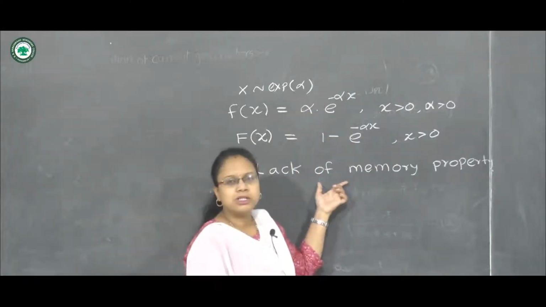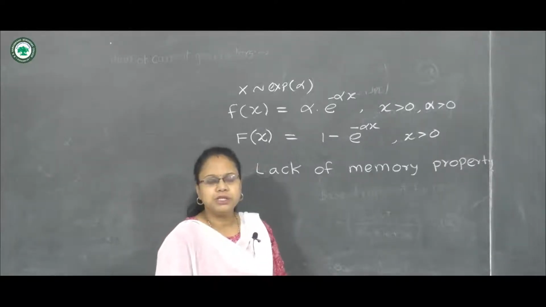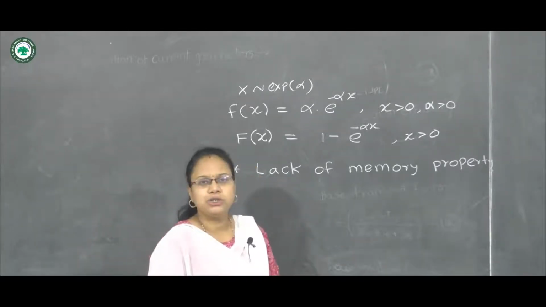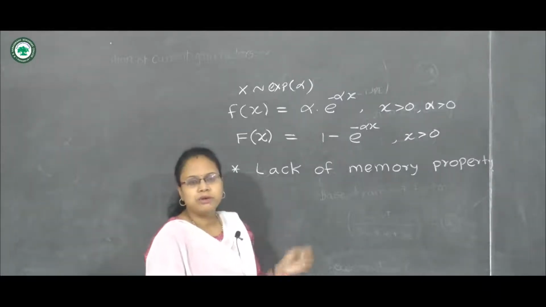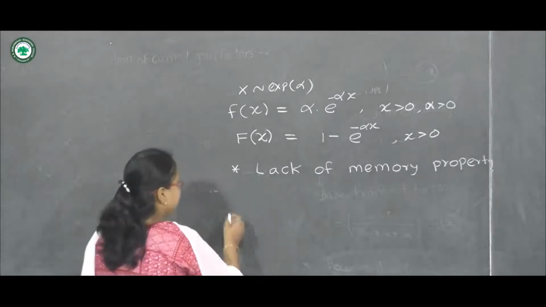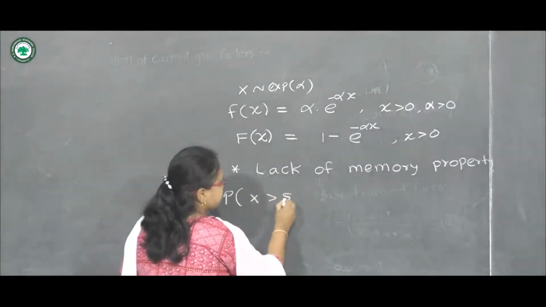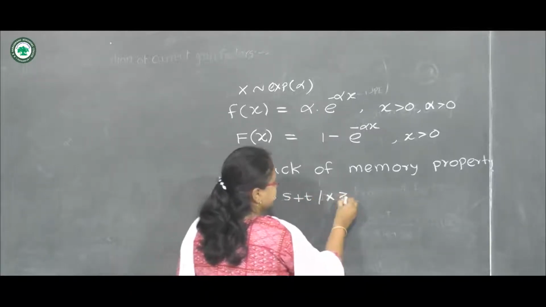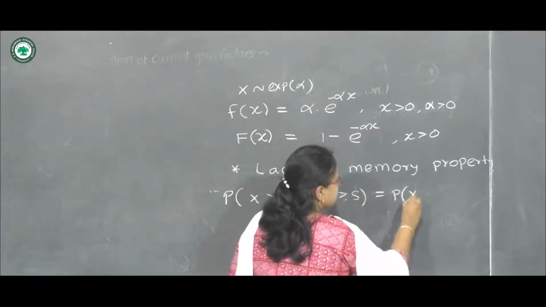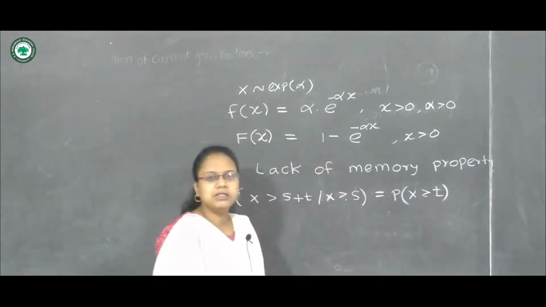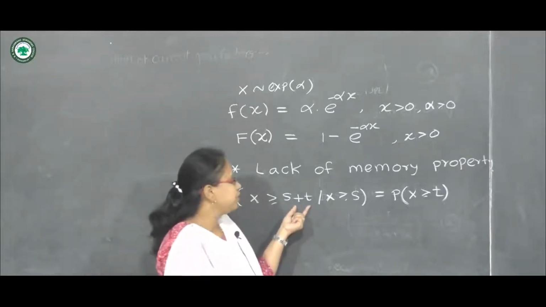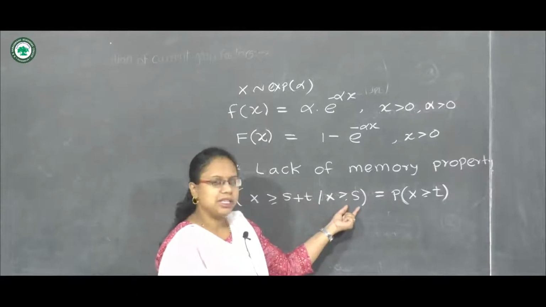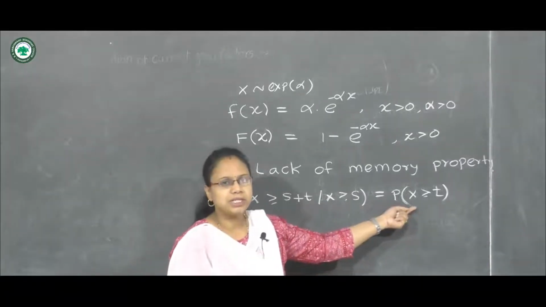This property we have also seen for geometric distribution, but geometric distribution is a discrete distribution, and exponential distribution is on a continuous random variable. So this property holds good for exponential distribution. This is the statement of the property: probability of x greater than or equal to s plus t, given that x is greater than s, is the same as probability of x greater than t.